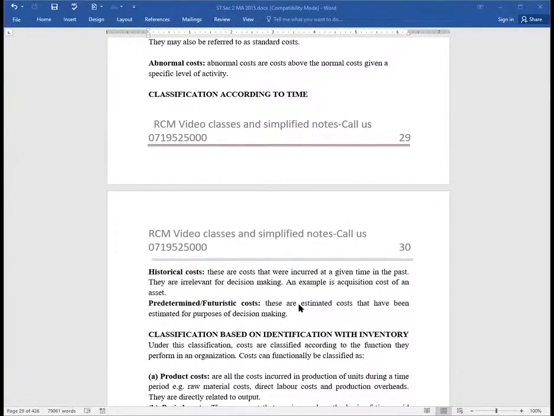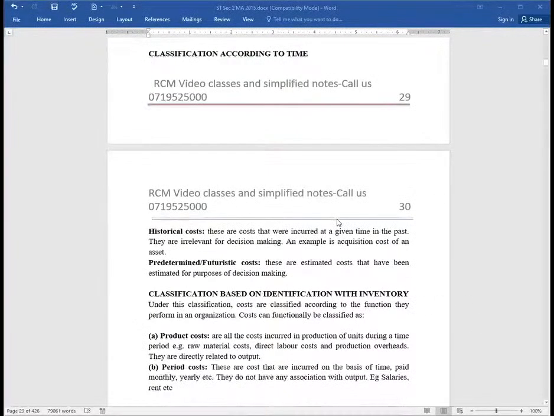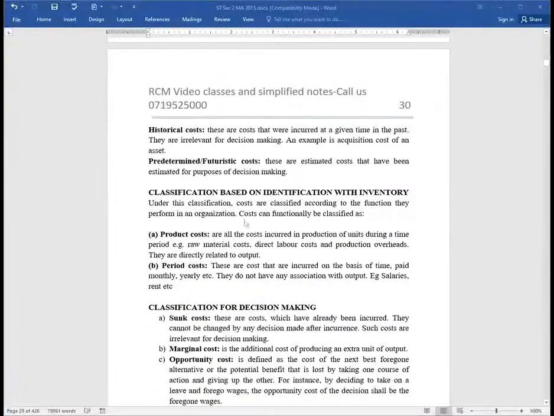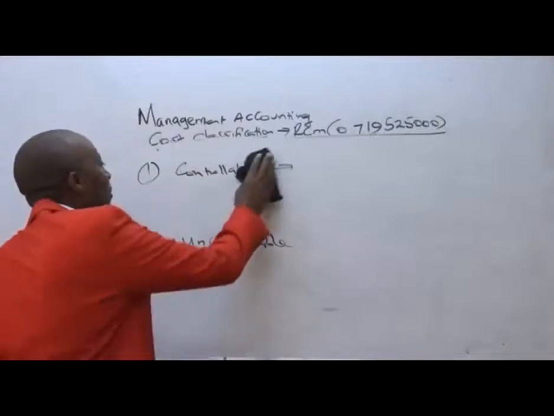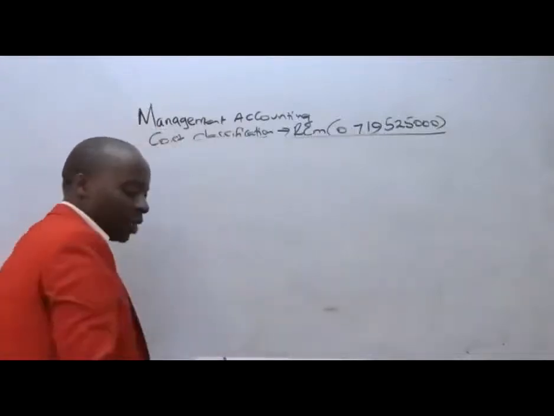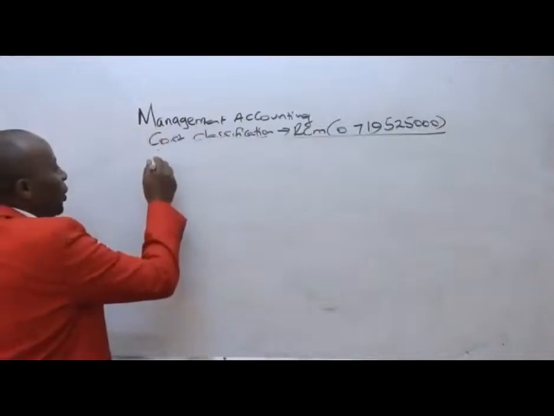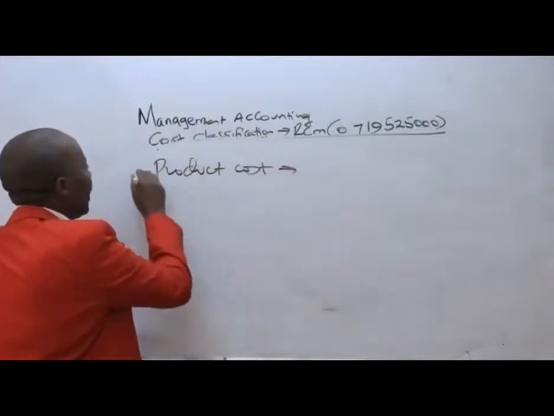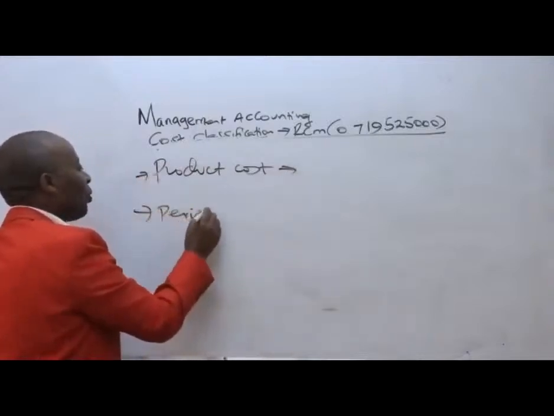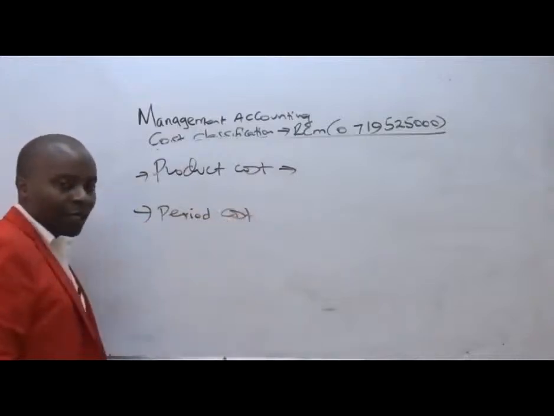And then now we have classification based on identification with inventory. Under identification with inventory, we have got two classes. We have the product costs and the period costs. So under classification with the inventory, number one, we have what we call product costs, and then number two, we have what we call the period or periodic costs.